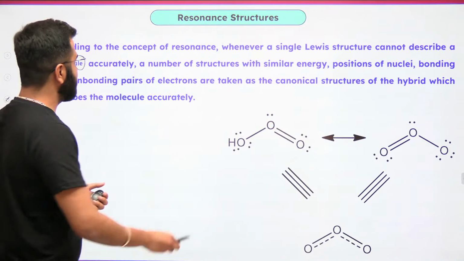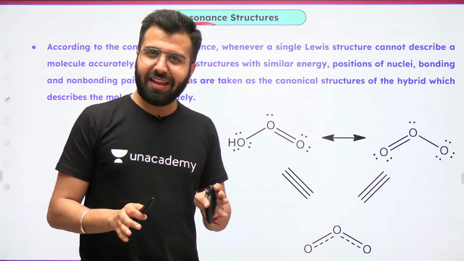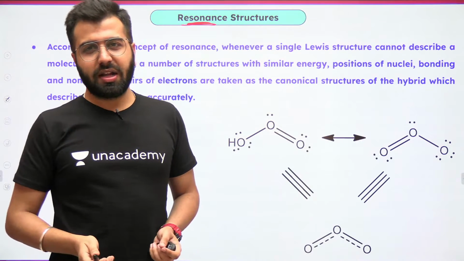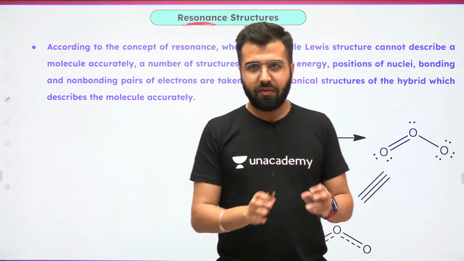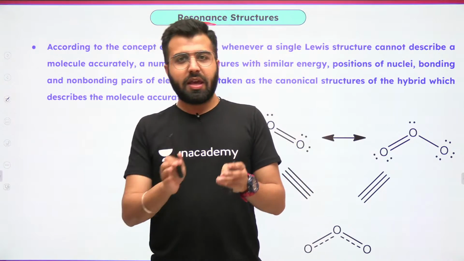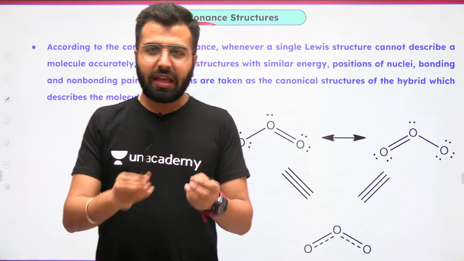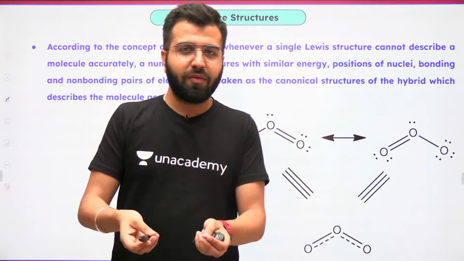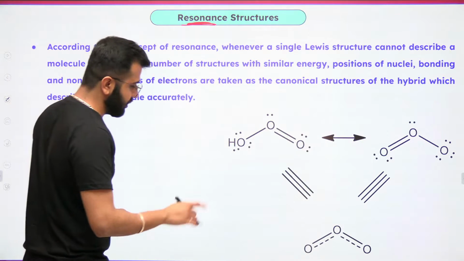Now let's talk about the resonating structures. In simple words again, when we talk about the resonating structures, it clearly means when the molecule is already available, when the molecule has formed, is there a possibility of exchanging electrons within the molecule? Can some electrons go from one atom to another? That's what we're talking about. Okay. So guys, now pay attention.